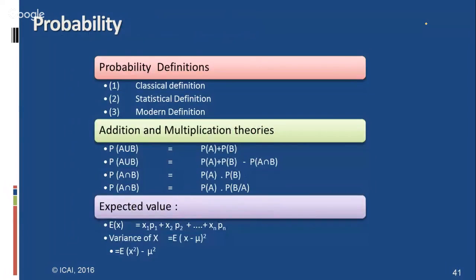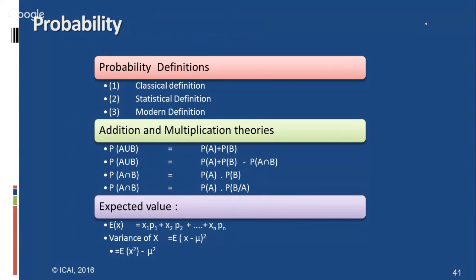Coming to the probability chapter, there is the addition theorem and the multiplication theorem. Probability of A or B equals probability of A plus probability of B minus probability of A intersection B. And if two events are independent, probability of A intersection B equals probability of A into probability of B, as given here.